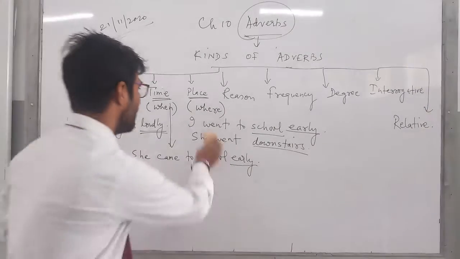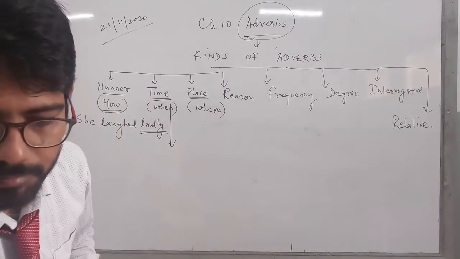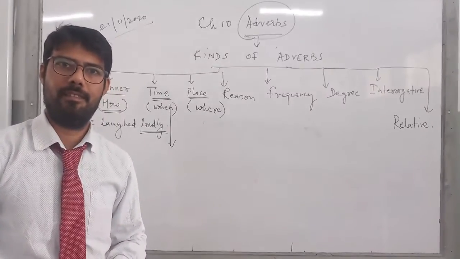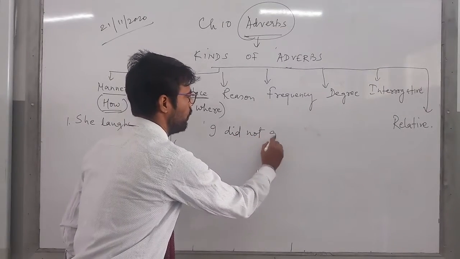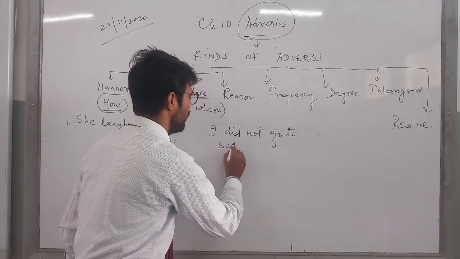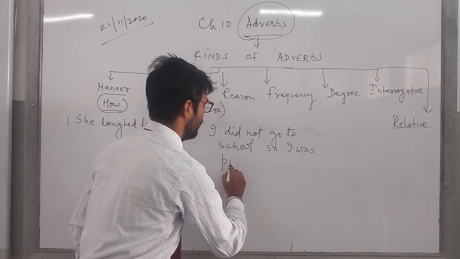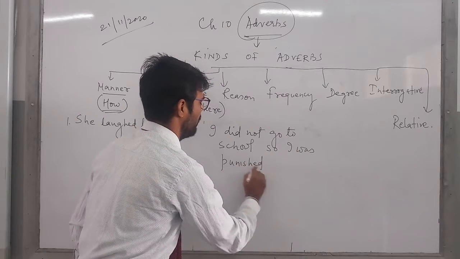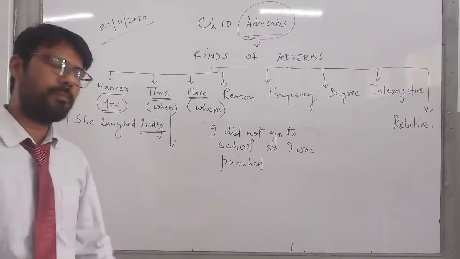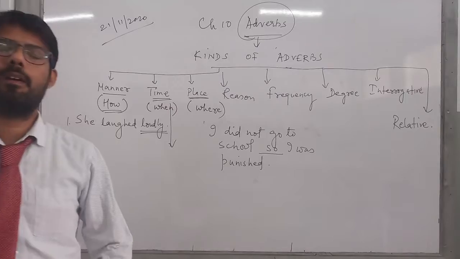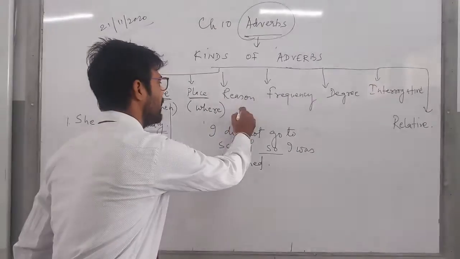Now coming down to the next part, children, that is reason. Why? I did not go to school, so I was punished. I did not go to school, so I was punished. So words like so, because, therefore, henceforth are all coming under reason.